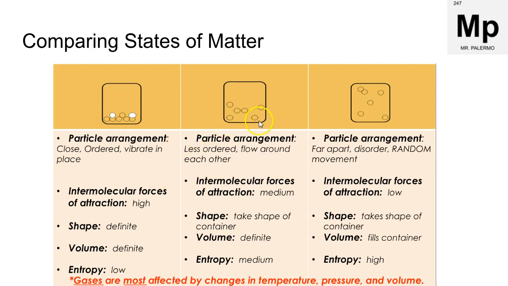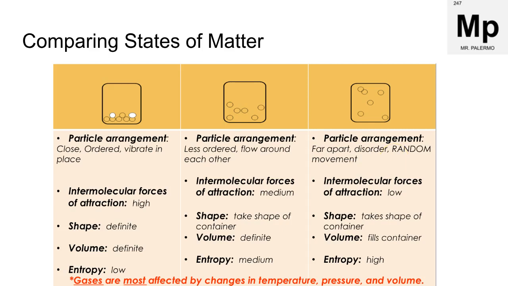As you move on to our liquid, you can see the particles are less ordered. They can kind of move or flow around each other. They have somewhat moderate forces of attraction. And liquids take the shape of the container, but they do have a definite volume. And again, that entropy, then we have, I would say, medium entropy. So we have more entropy than we do for the solids, but less than the gas. Because of this movement, we can then arrange these particles in more ways than we could a solid, and that's why the entropy increases.